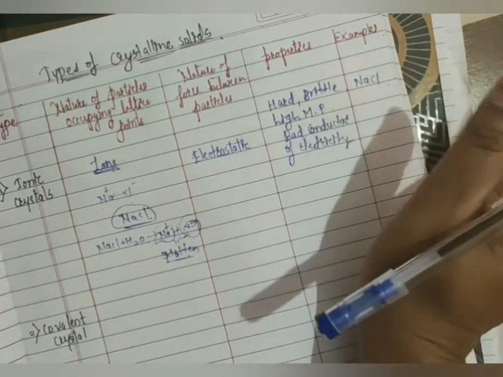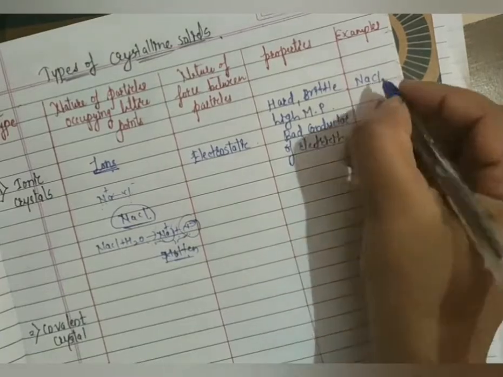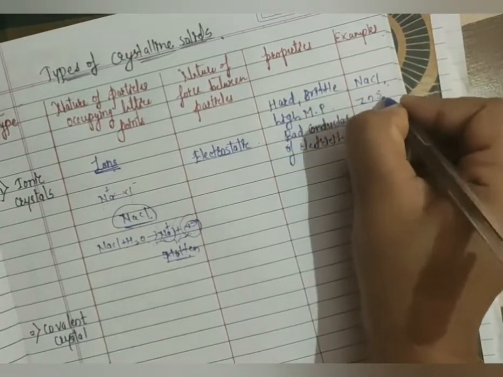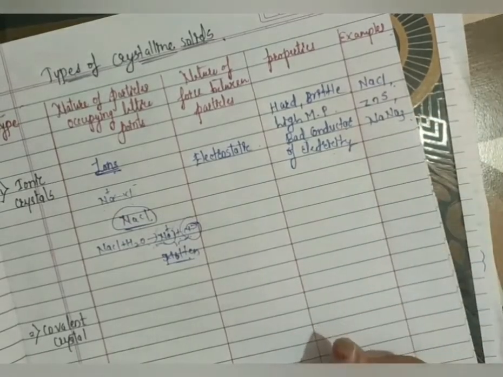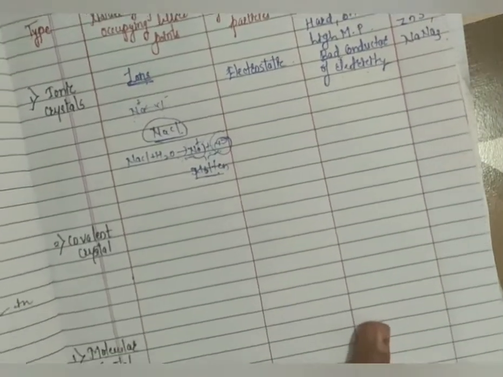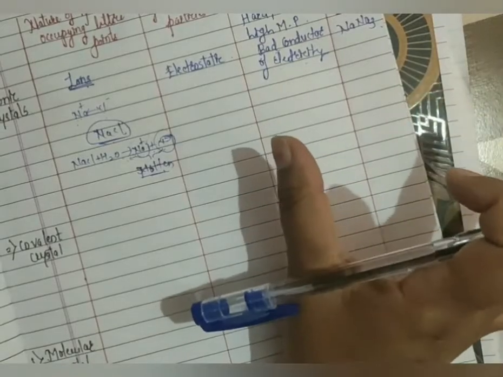You have to remember the examples. This is very important now. Okay, NaCl, zinc sulfide, and sodium nitrate, that is NaNO3. These are the examples of ionic crystals.